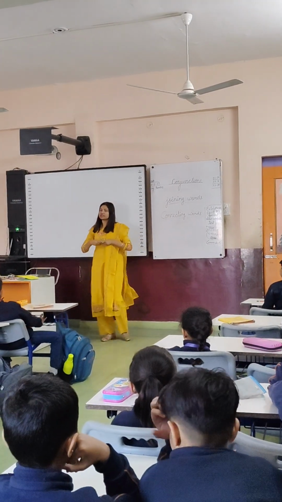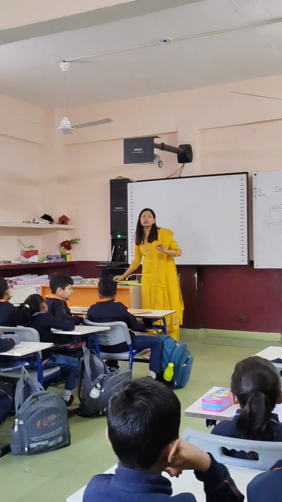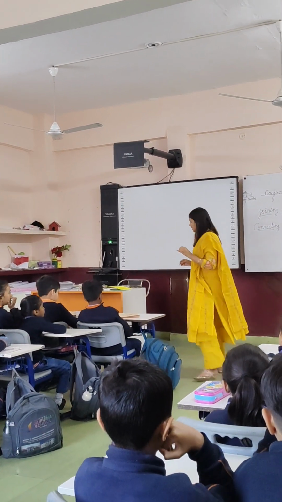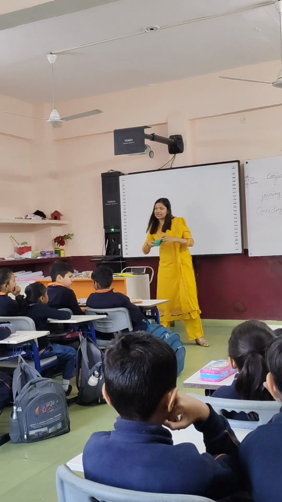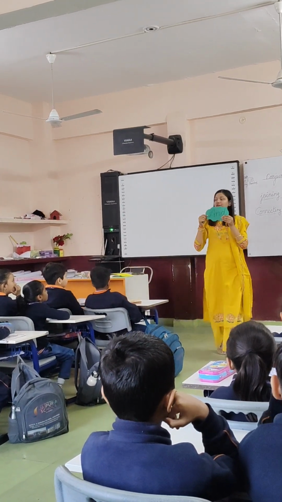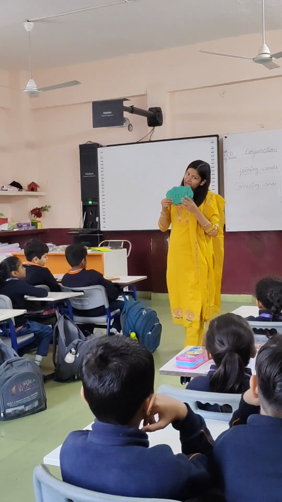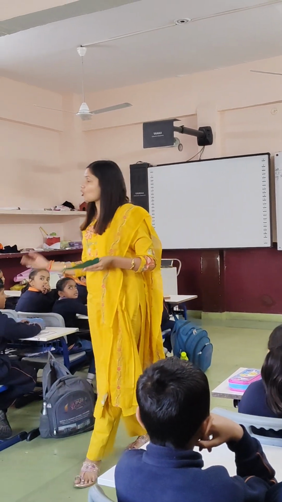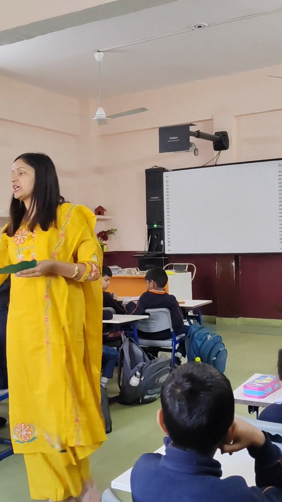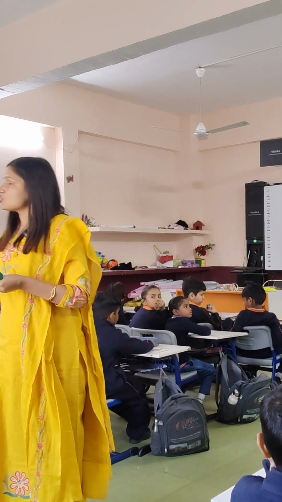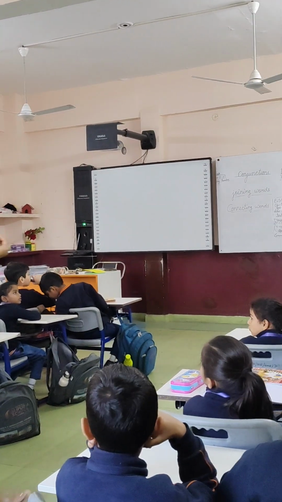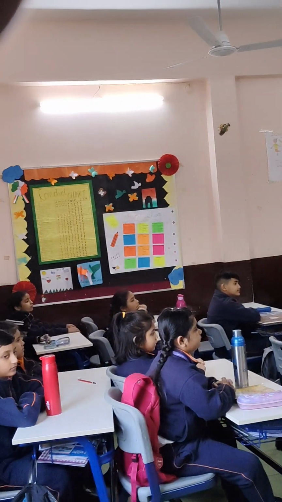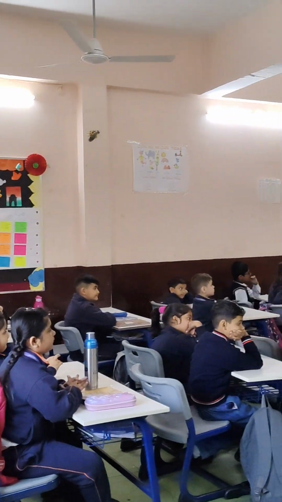Now, in the previous class, I taught you a few connecting or joining words. The first one is and. There are many examples of joining words. Each and every conjunction is used to join different types of sentences, and each has a specific use.